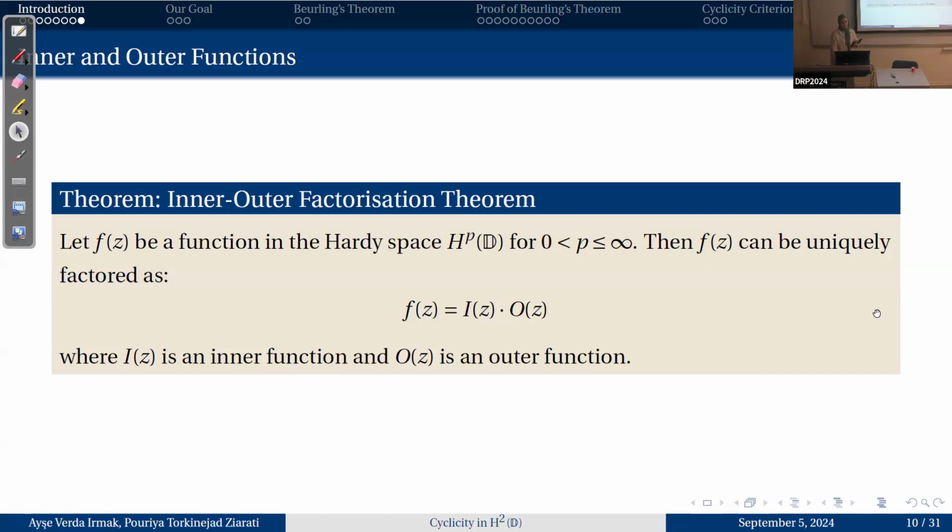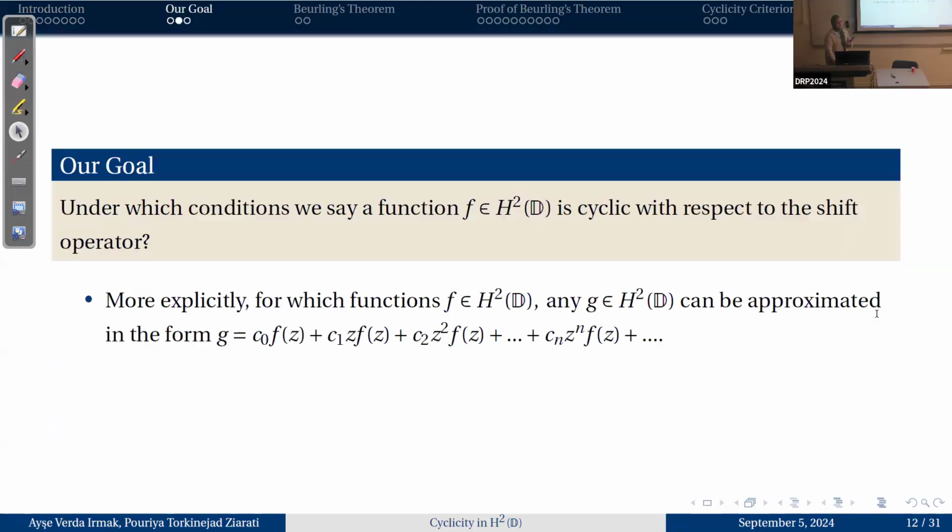And now, what's our goal? The goal of our research was to answer the question: under which conditions do we say a function f in H2D is cyclic with respect to the shift operator? So to give you a more explicit image, for which functions f in H2D can any function g in H2D be approximated by a polynomial multiple of f, which can be written like c0 f(z) plus c1 z f(z) plus c2 z^2 f(z) and so on.